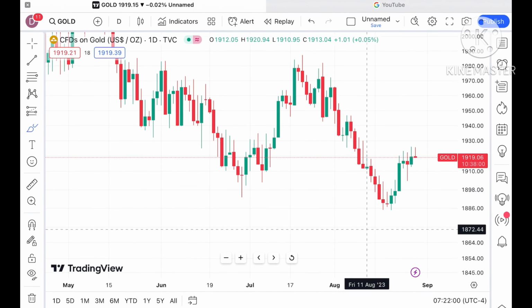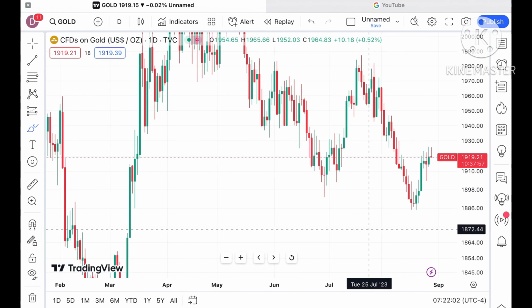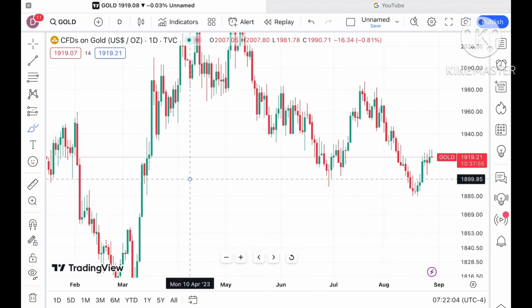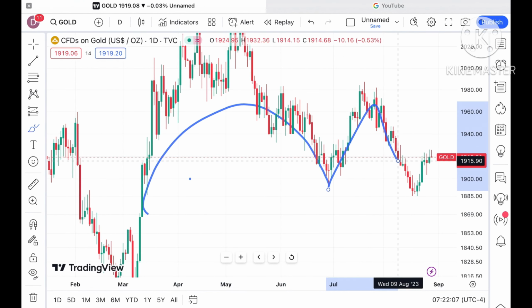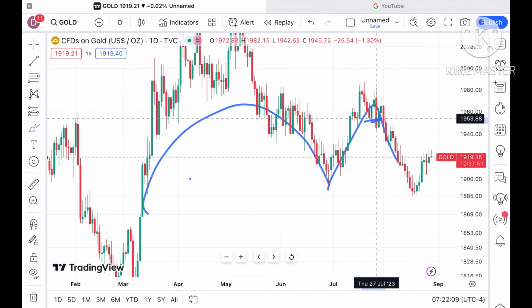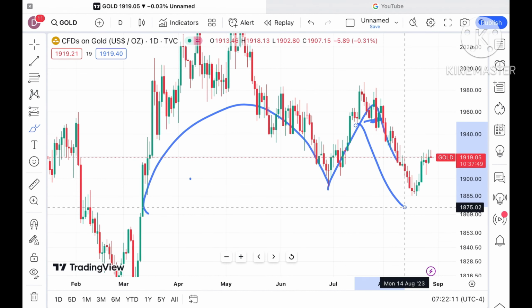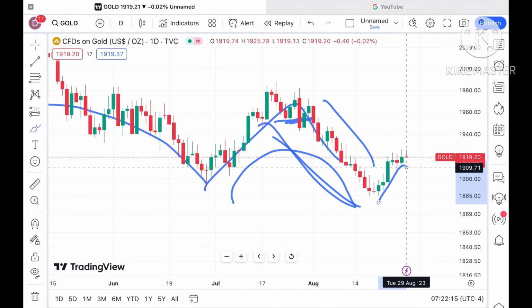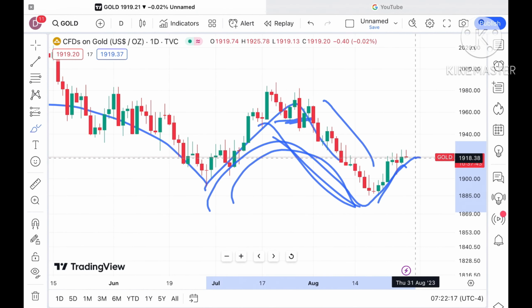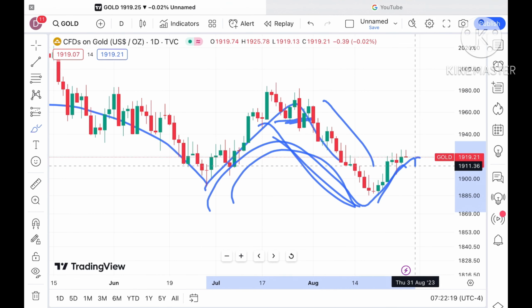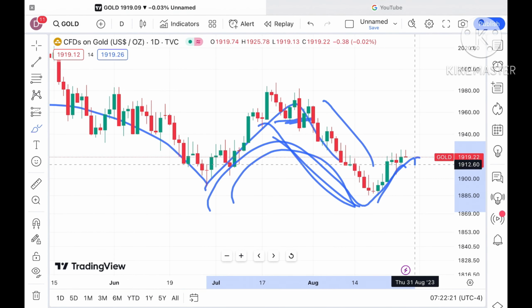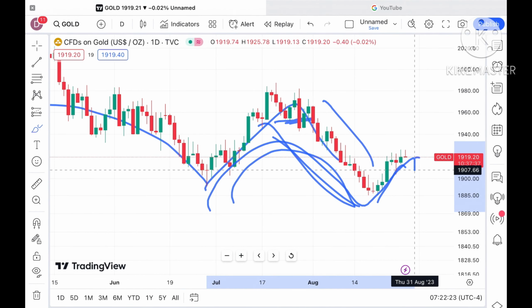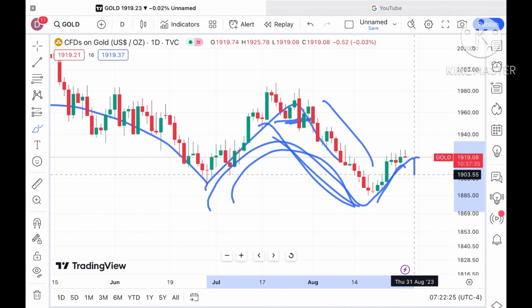Looking at this particular chart, it is trading at a level of $1907 now. A U pattern is forming. I have already explained that if the price falls below a level of 1959, chances are very high it will fall, and you can see this. Again, after this there is a pattern forming, and if the price doesn't sustain this level, it will go towards 1911 after crossing a level of 1913, and from there a probability of going towards 1907, and then further down towards 1903.